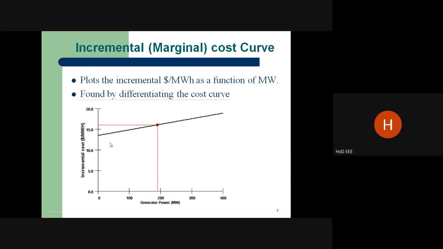What is the generating unit efficiency? It is the ratio of electrical energy output to the fuel energy input. So the incremental cost is very, very important. The cost function is the function of cost with respect to the power generation.